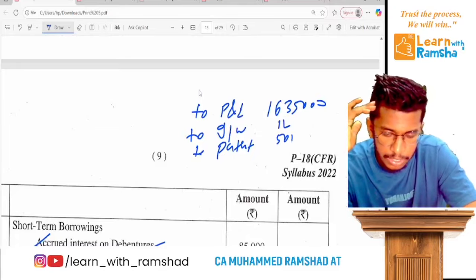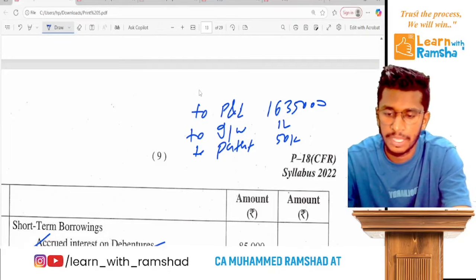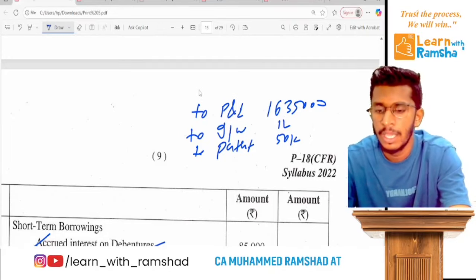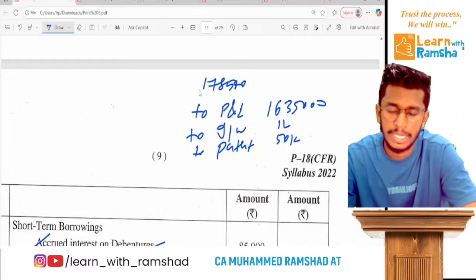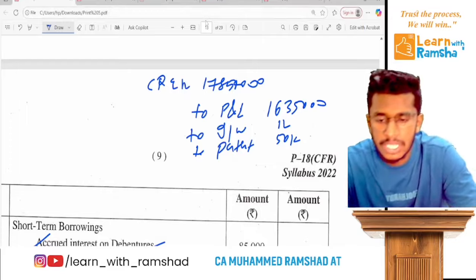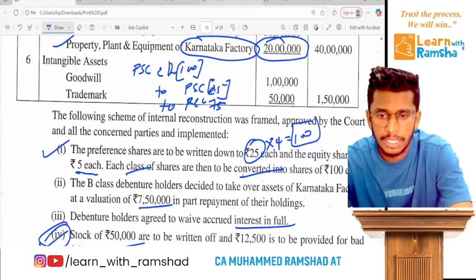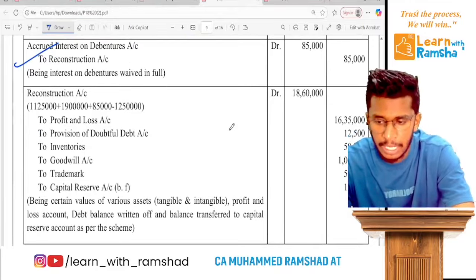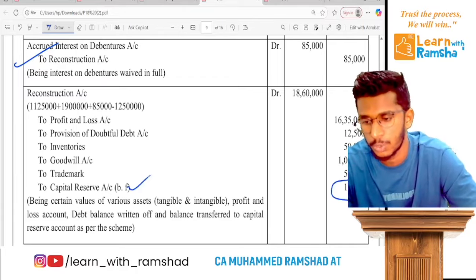1,50,000. Ready? So in total we will have 60,35,000 plus 1,50,000. So we'll get 70,85,000, which will be debited to capital reconstruction. Once after this transaction, there is no other transaction. So you just calculate the balance of capital reconstruction. There will be a balance of 12,500. You can transfer to capital reserve.